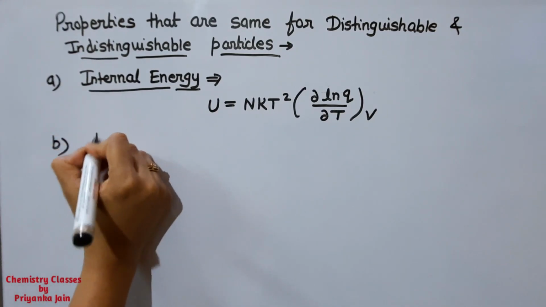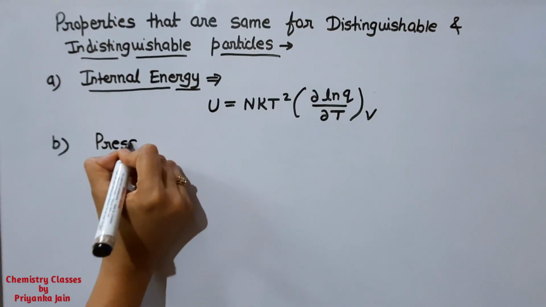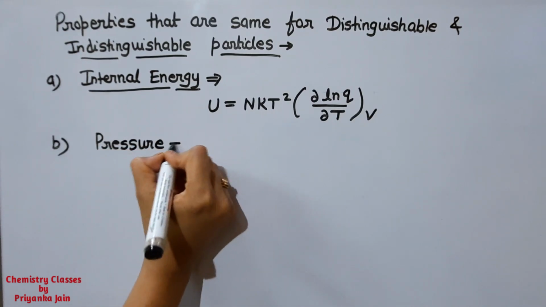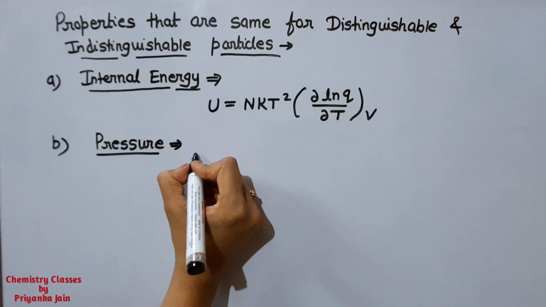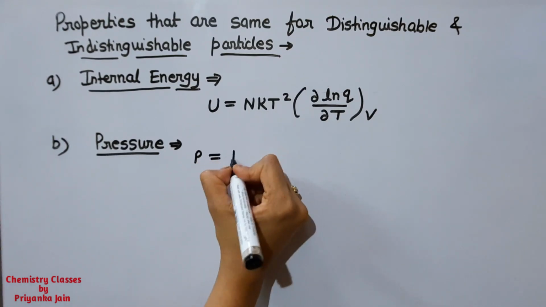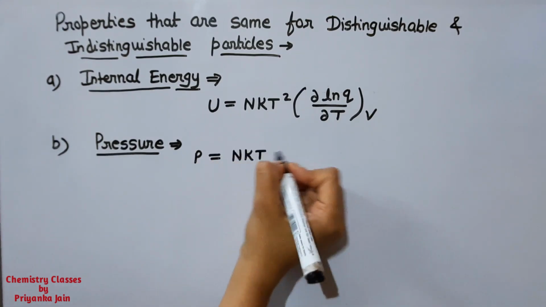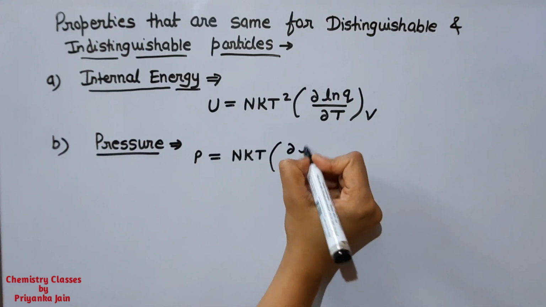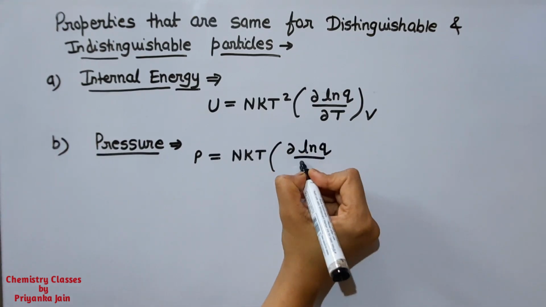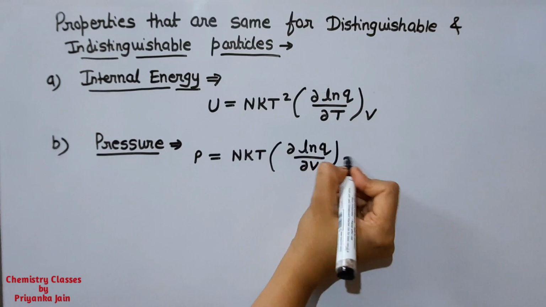Another formula is for the pressure. You just have to learn these formulas, and then see how to apply them. Pressure P is equal to NkT del ln Q upon del V at constant temperature.